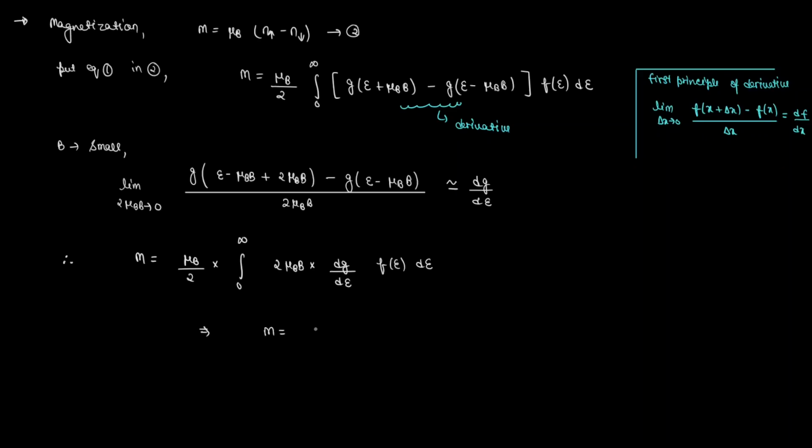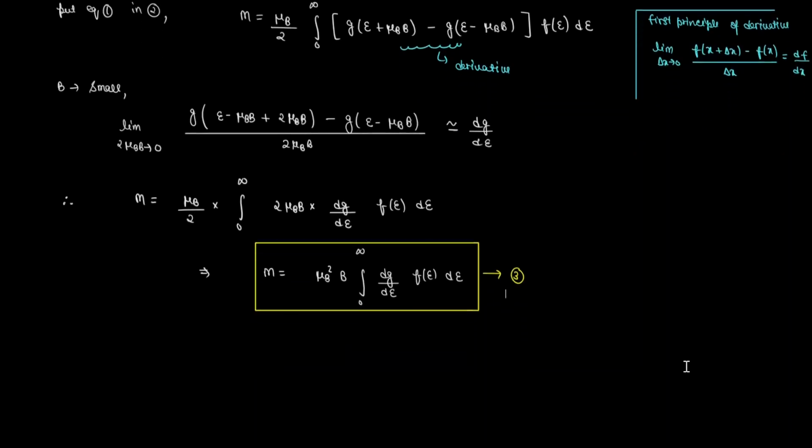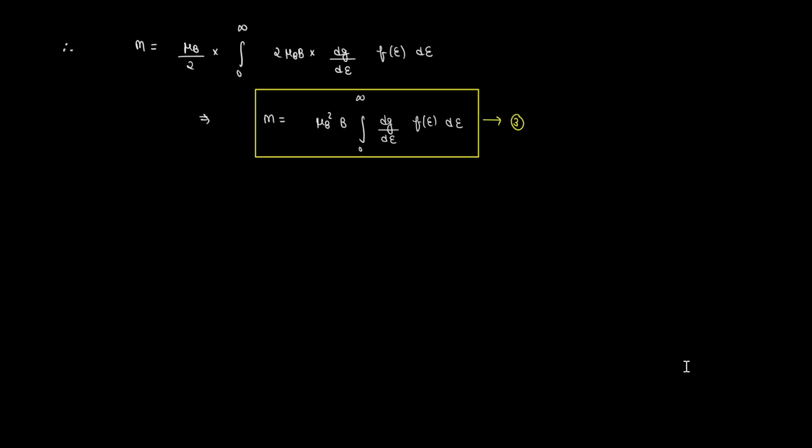So therefore the magnetization will become mu b square b times the integration from 0 to infinity of the first derivative of the density of states with respect to energy times the distribution function. Now we can solve this integration by using integration by parts. Here we will assume that this is the second part and this is the first part. So integration by parts will give